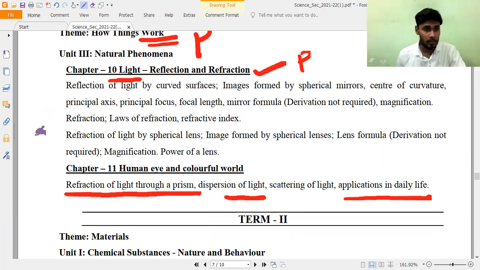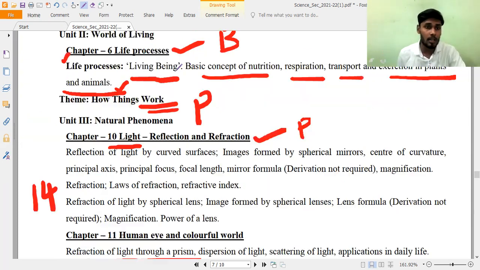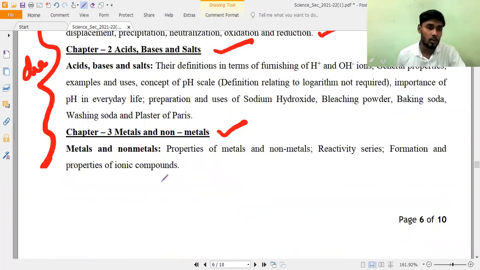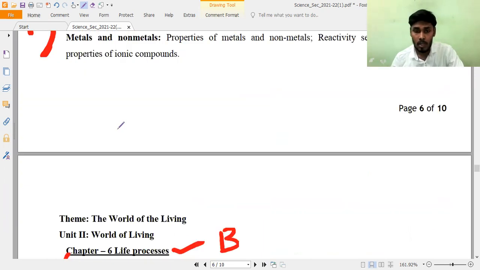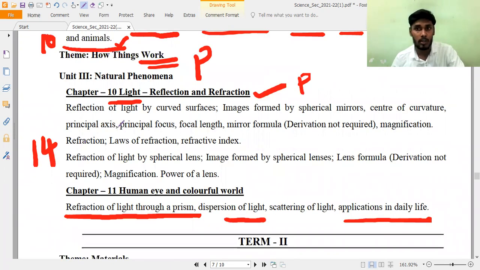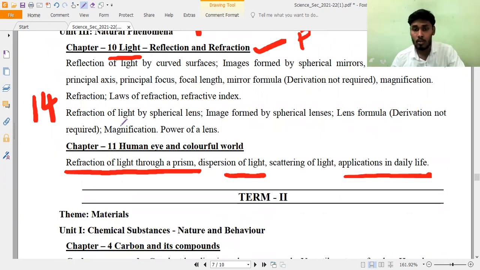Totally, 14 marks from physics, 10 marks from biology, and 16 marks from chemistry, which equals 40 marks for the term 1 examination. It will be completely MCQs. If you don't know the pattern and how the questions will come, please watch our other video, the special scheme of 2021 CBSE examination, so you may understand that.